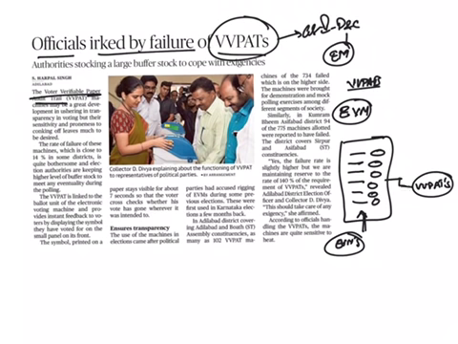That is, these VVPATs are linked to this electronic voting machine, and whenever a person chooses his contestant, the person's name will appear on the paper for 7 seconds. Here you can see this paper visible for the voter for 7 seconds, so that the voter can cross-check. This is about VVPAT. The issue in this article is that around 14% failure of VVPAT is recorded. Now we have to see how the Election Commission will rectify this issue.